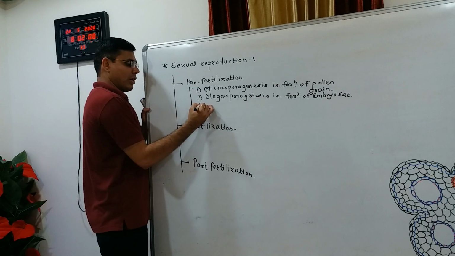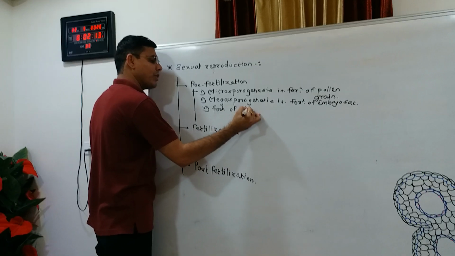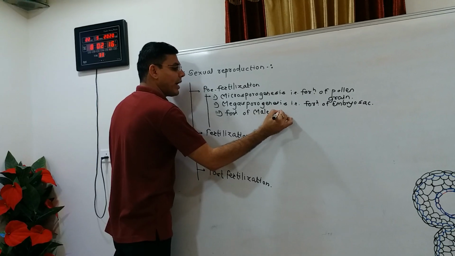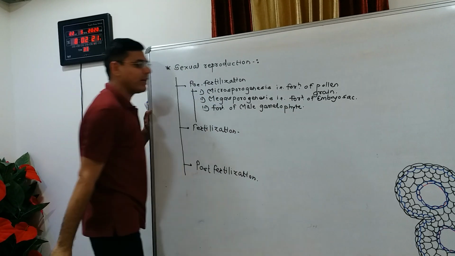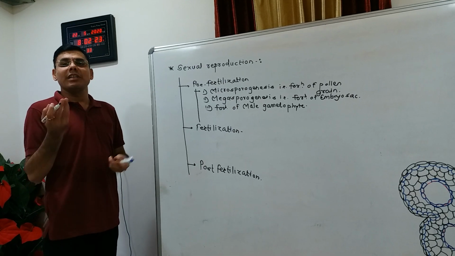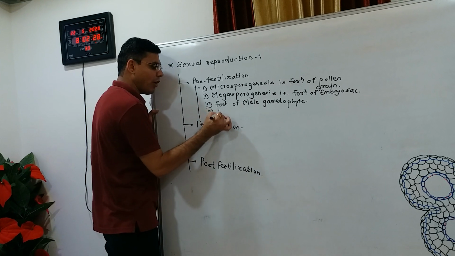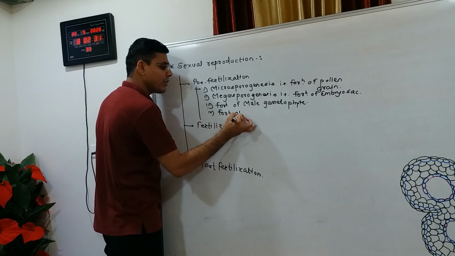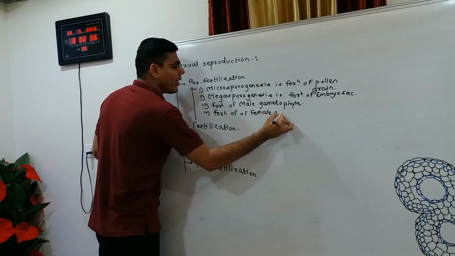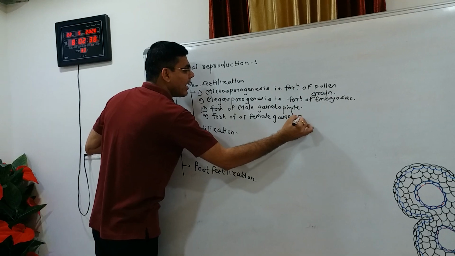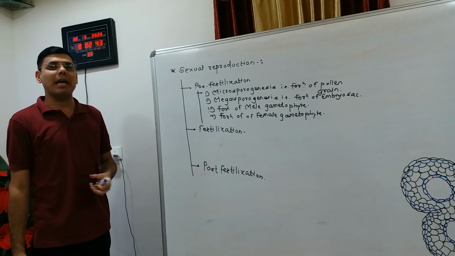Third, the formation of the male gametophyte, and in the male gametophyte the male gametes are developed. Fourth, the formation of the female gametophyte. The female gametophyte is the embryo sac, which contains the female gametes.